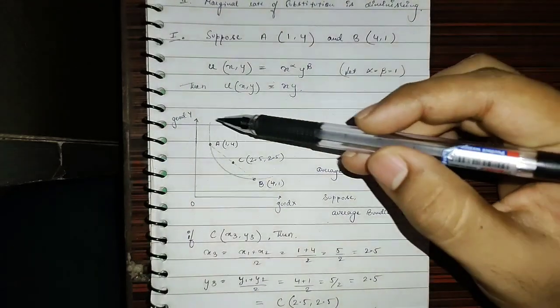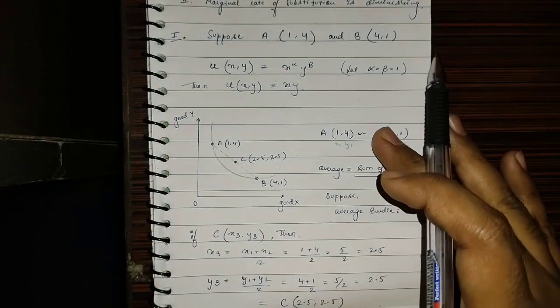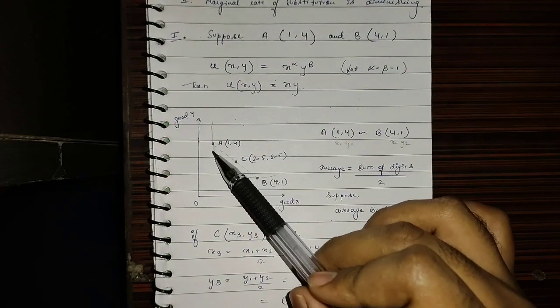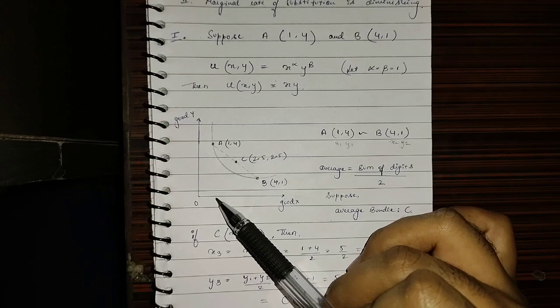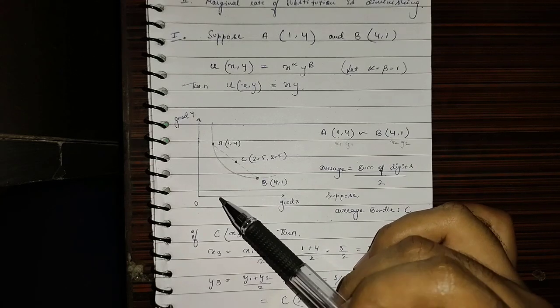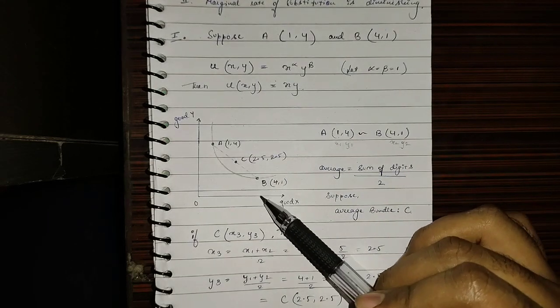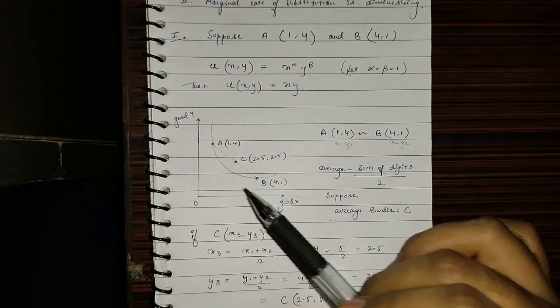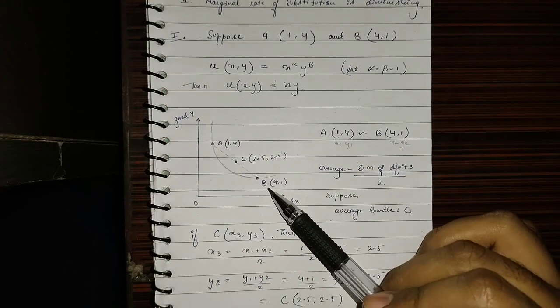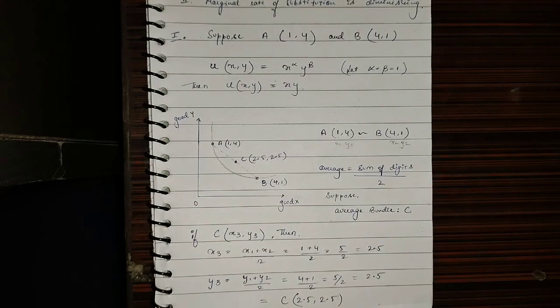This is our IC, as you can see. Bundle A will lie somewhere here, because you can assume that this is where the quantity of x is 1 and quantity of y is 4, and this is where quantity of x is 4 and quantity of y is 1. So bundle B would be lying here.